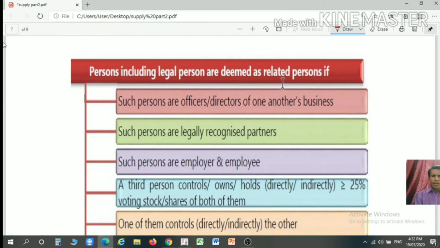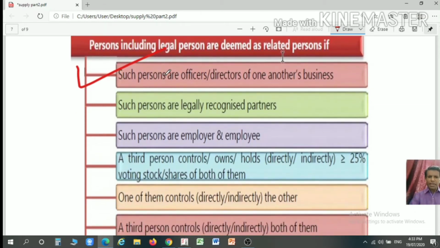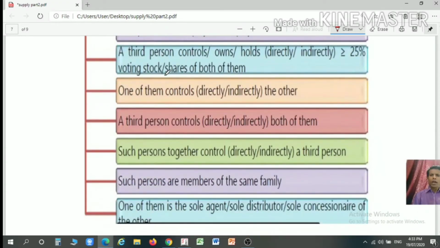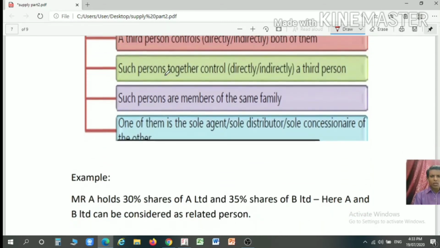Persons will be treated as related persons if they are officers or directors of one another's business, or legally recognized partners, or employer and employee, or any person holds greater than 25% voting right in both of them, or one of them controls the other, or a third person controls both of them, or together they control a third person, or they are members of the same family, or one of them is the sole agent or sole distributor.